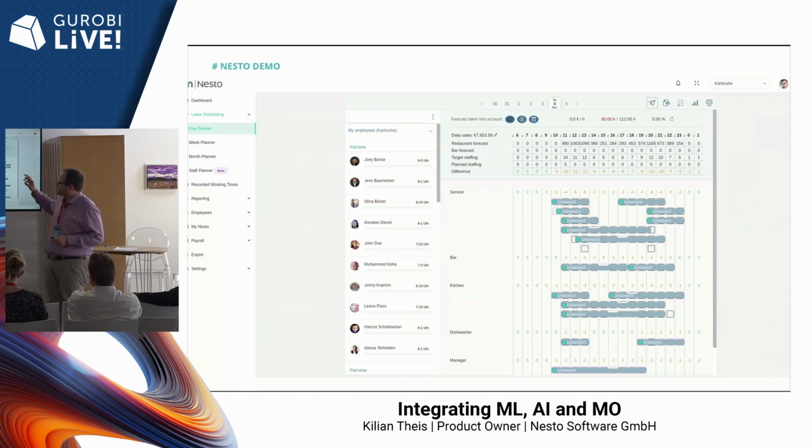And you can also see here the fit of the shift shells. So the shift shells are these separate shifts, but the tiny boxes represent the forecasted perfect allocation. So we don't have a perfect fit because there are some boxes which are not covered by shift shells. And this is, of course, caused by our constraints we have to look at, like the break law, like the staff structure and the minimum shift length, and so on.